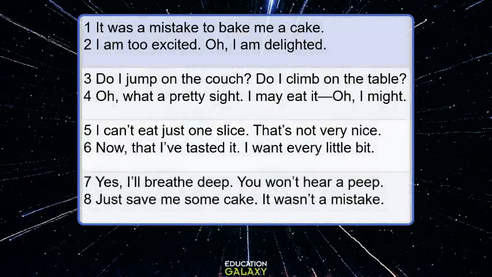At the end, the speaker convinces him or herself to be cool. And it ends with the same idea that it was not a mistake to bake the cake. So the poem comes to a big circle.